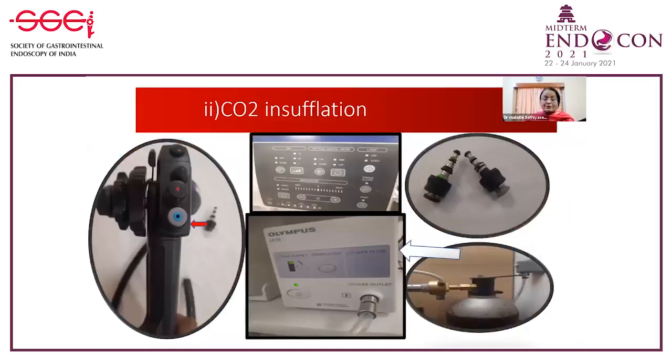The next way to reduce procedural discomfort is by using carbon dioxide for insufflation rather than air. This is well proven, and care should be taken that carbon dioxide is available and you get the specialized set for that. You also ensure that you have a proper adapter and button so that, if the procedure is long, carbon dioxide does not leak and fill the room and the child is not inhaling too much carbon dioxide.